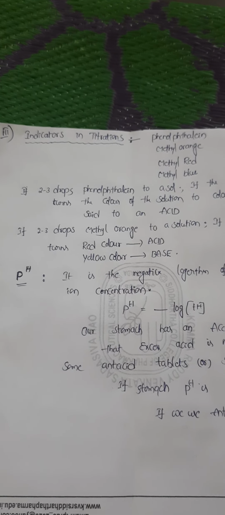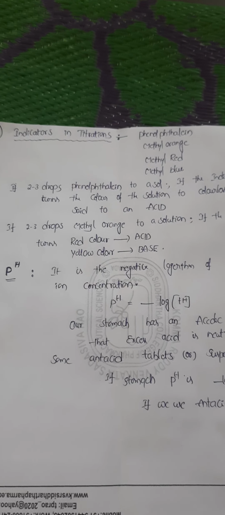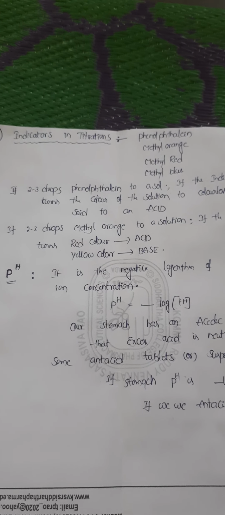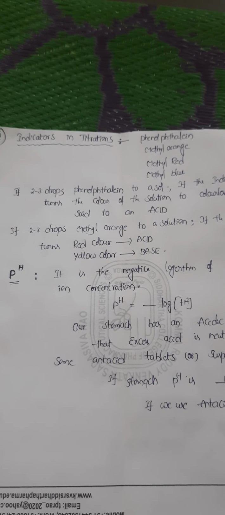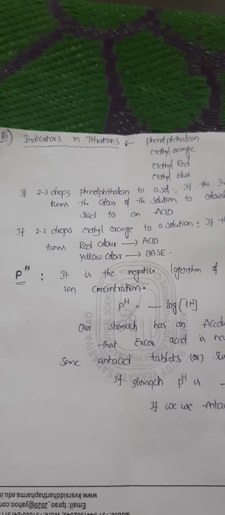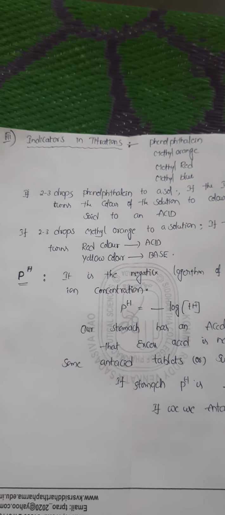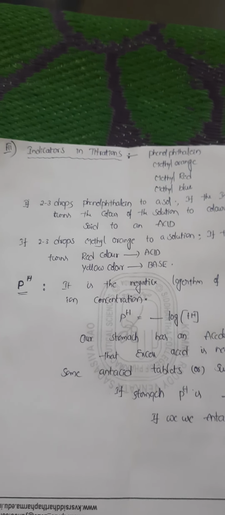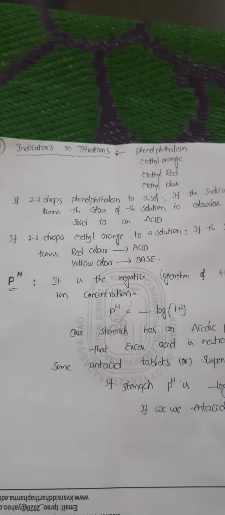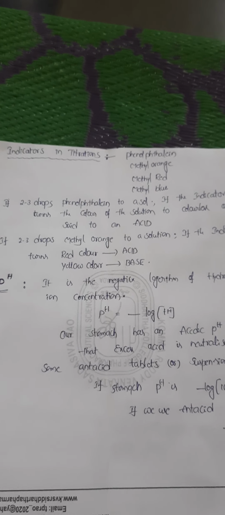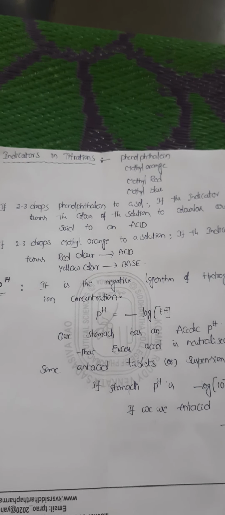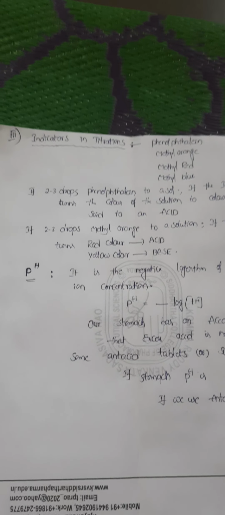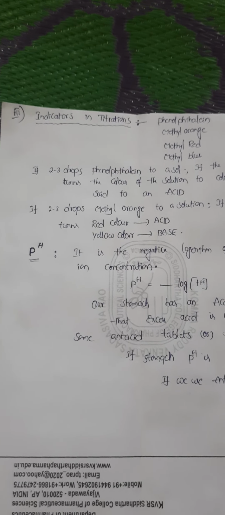Next, coming to the pH. What is pH, and what is its use? Our human body has certain ranges of pH: our eyes contain a certain range of pH, likewise our stomach, tongue and intestines. Every part of our human body has a certain range of pH that is useful in our daily life.